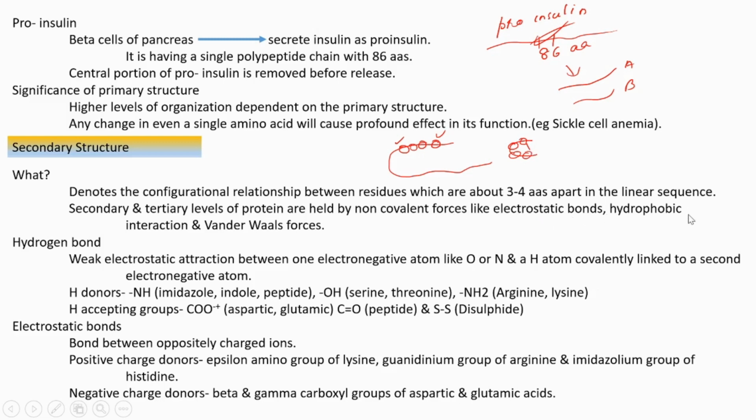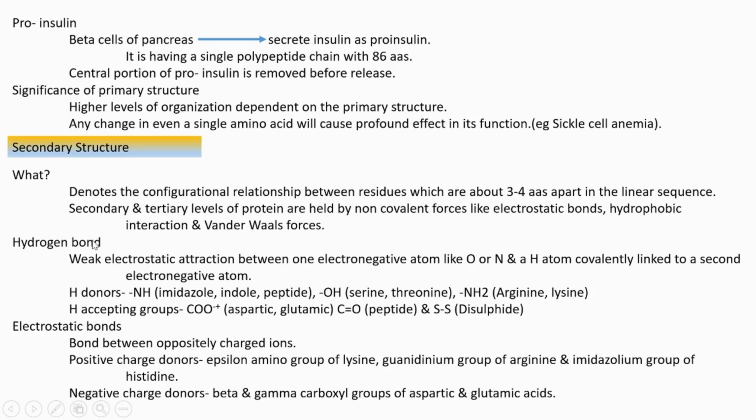Electrostatic bonds are there, hydrophobic bonds are there, then van der Waals forces. We have learned about all these bonds in former classes, and I am just mentioning these bonds once again. First is the hydrogen bond. A hydrogen bond is a weak electrostatic attraction between one electronegative atom and a hydrogen atom, which is covalently linked to another electronegative atom.